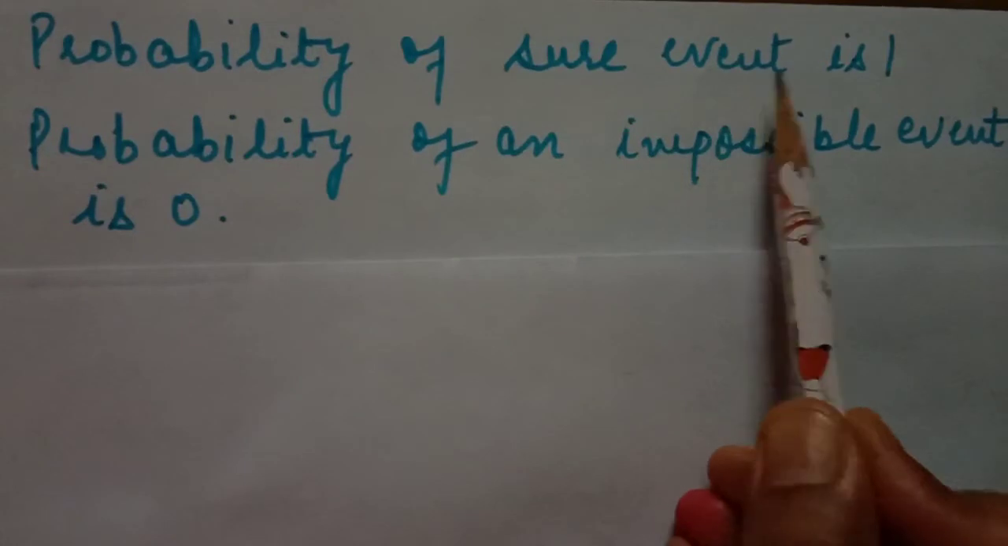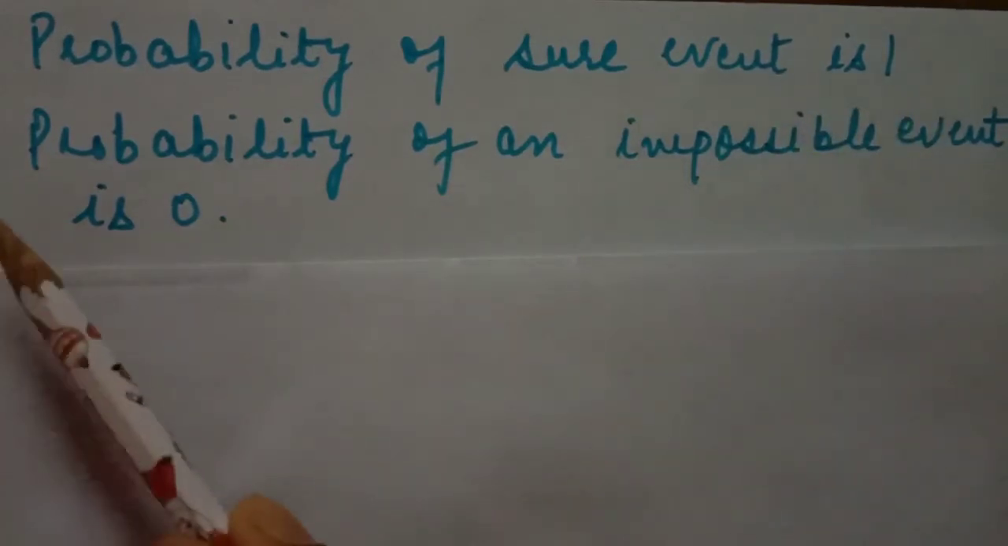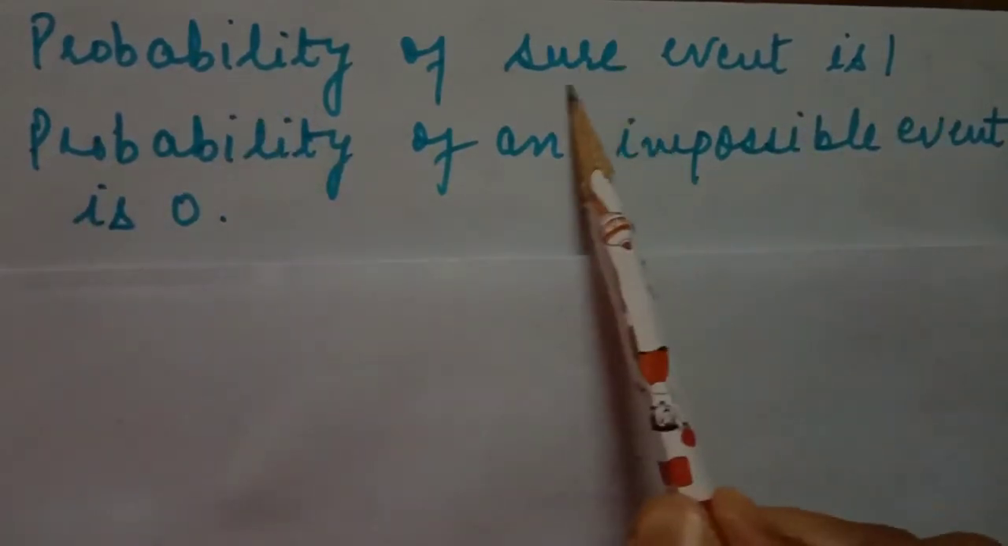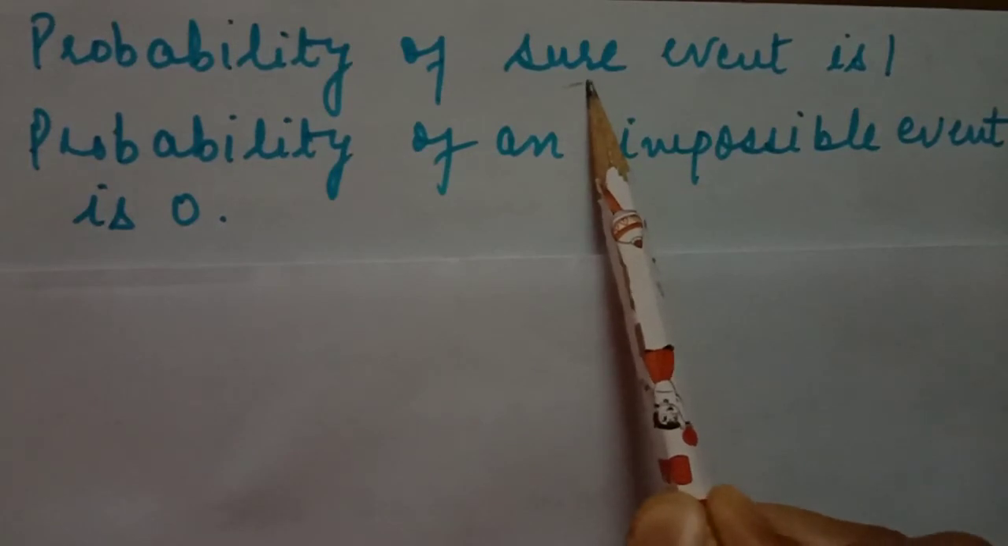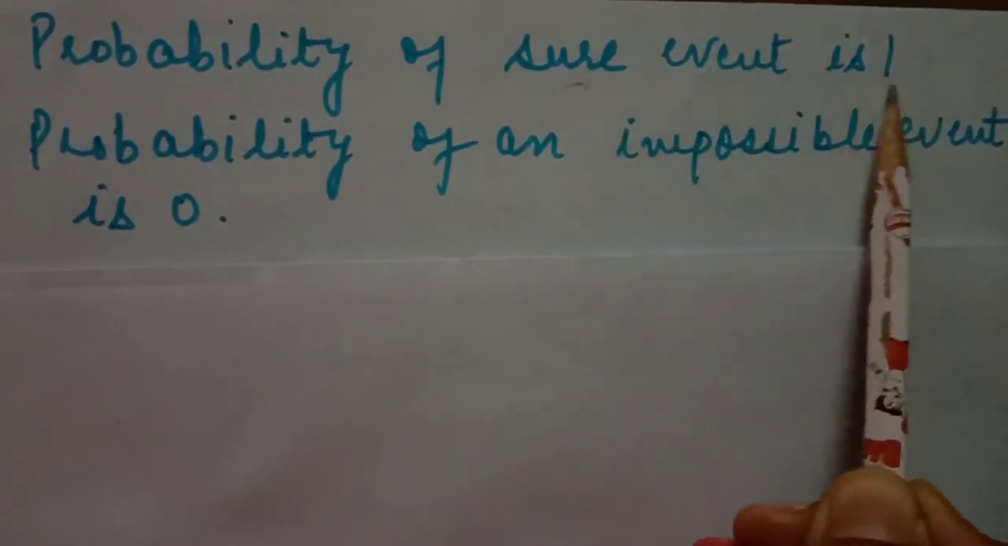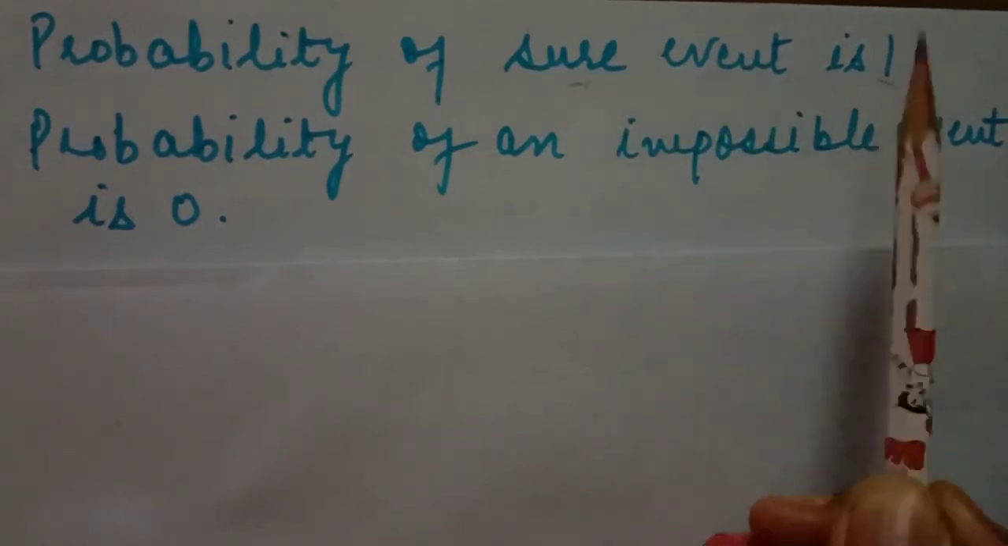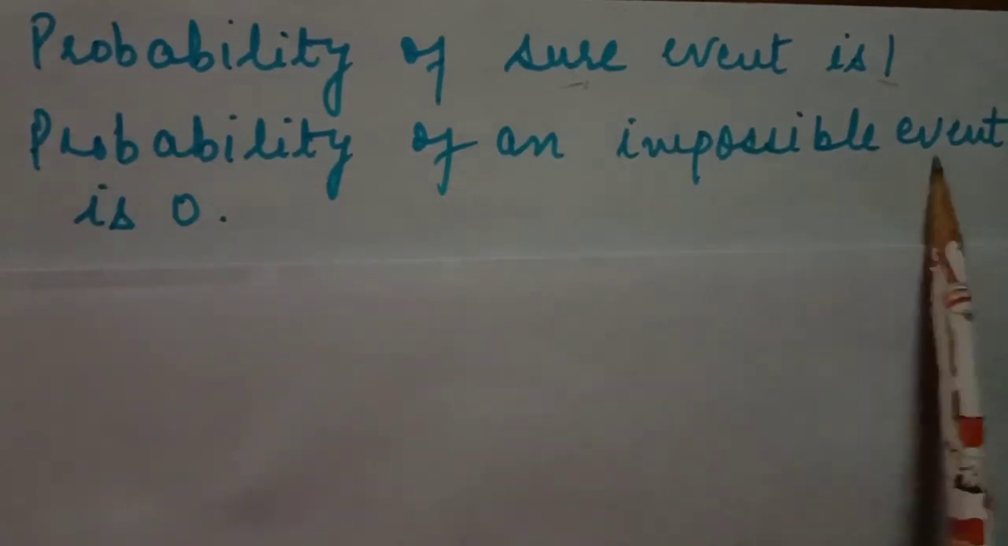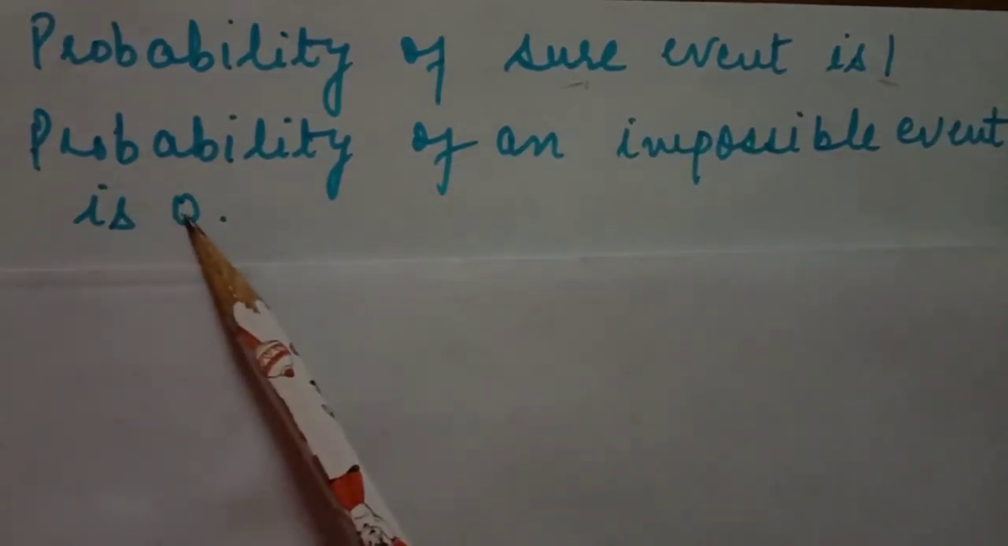Probability of a sure event is 1. We know it very well. If anything is fixed that it will happen, so the sure event, it will happen, so the sure event probability is 1. The probability of an impossible event is 0.